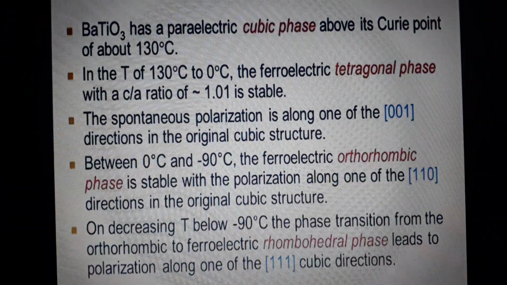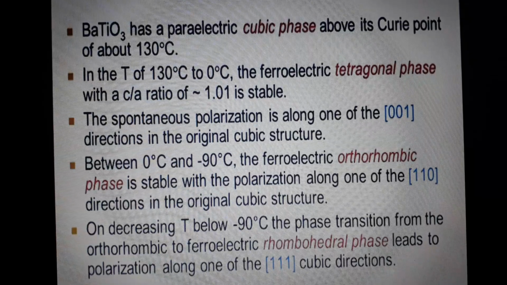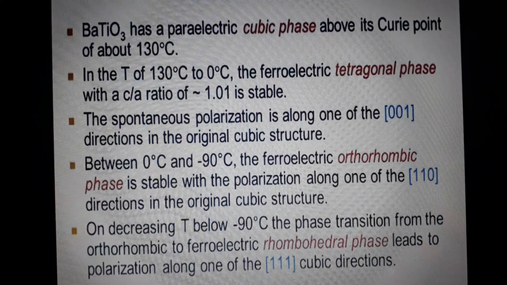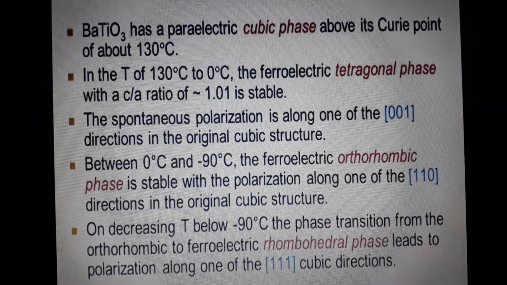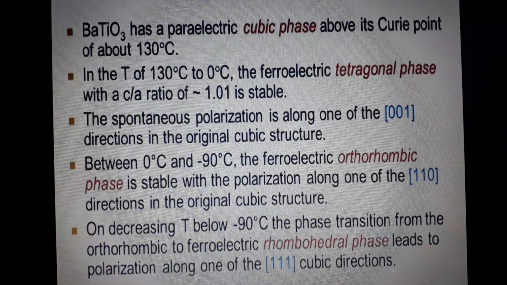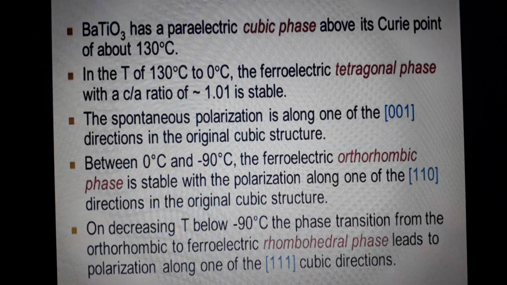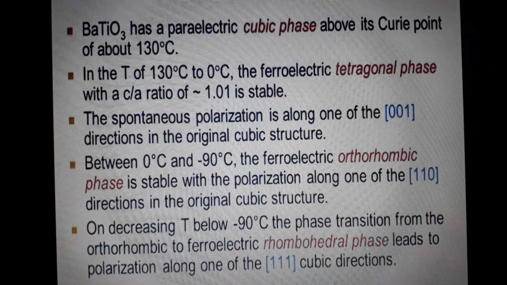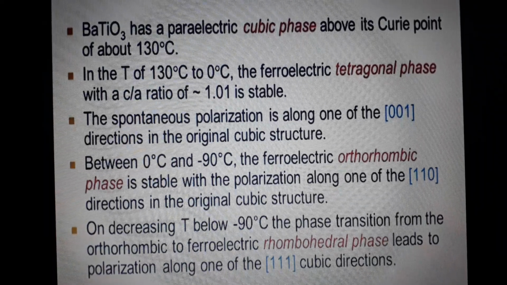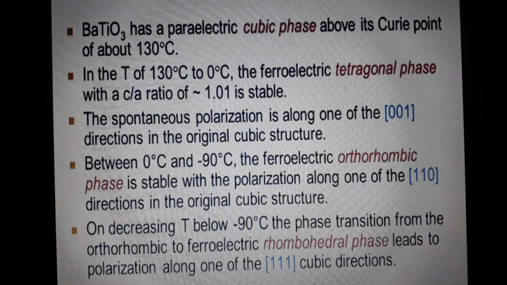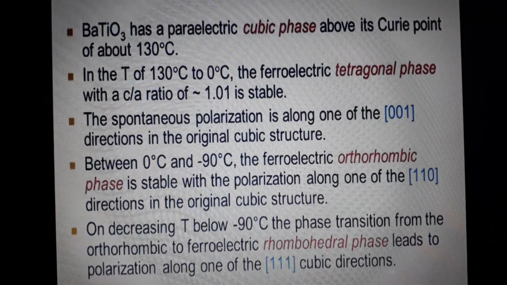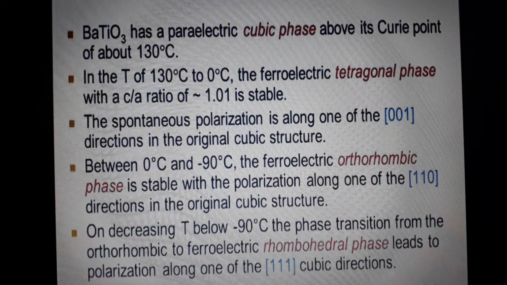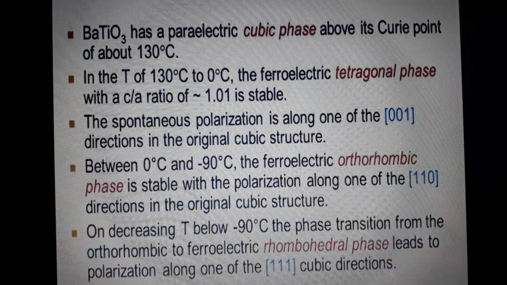See here, BaTiO3 has a para-electric cubic phase above its Curie point of about 130 degrees Celsius. In the temperature range of 130 degrees Celsius to 0 degrees Celsius, the ferroelectric tetragonal phase with a C/A ratio of approximately 1.01 is stable. Next, the spontaneous polarization is along one of the 001 directions in the original cubic structure. I told you that it is only one direction, that is 001.